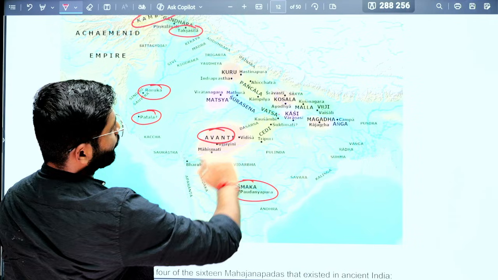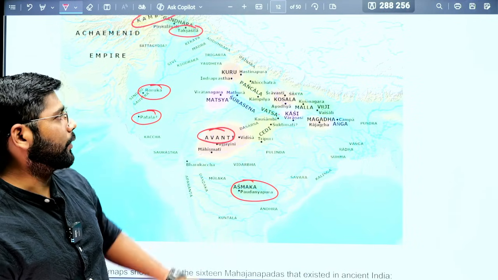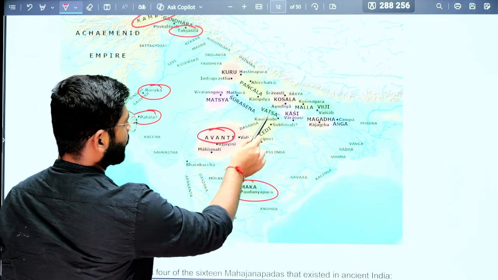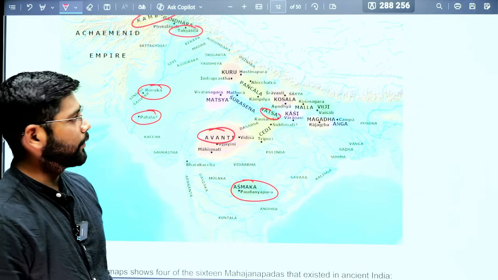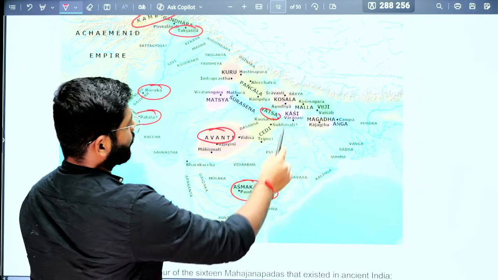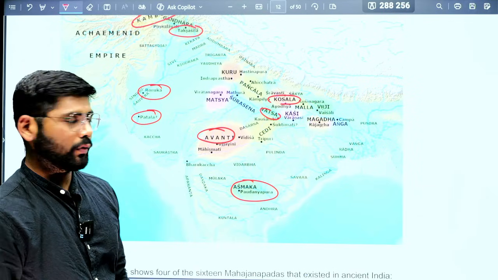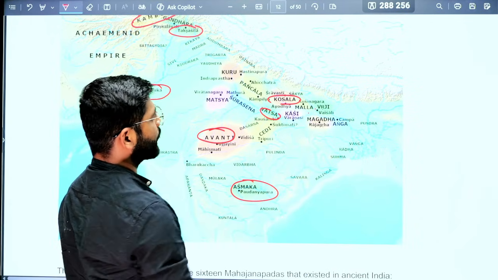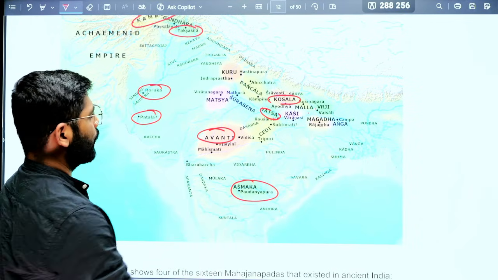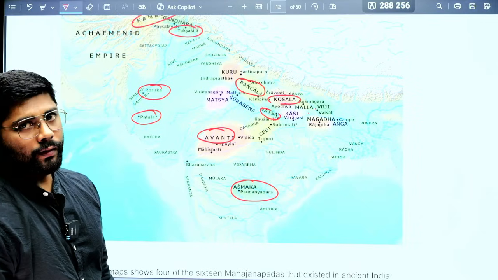Vatsa was located between the Yamuna river and the Ganga river. Okay, so these are the important things you will get to know from this map. Or they might ask Koshala located on the Sharayu river. Okay, so we know that they will ask Malla located between which two rivers. So that's why we need to know. Or they might ask Panchala was located between the Yamuna river and the Ganga river.